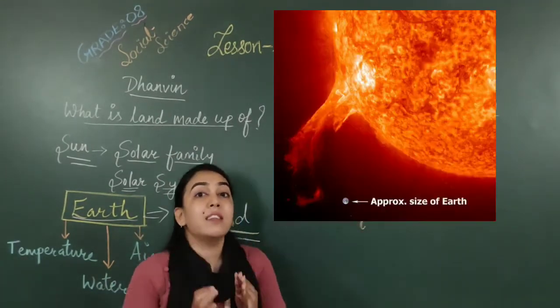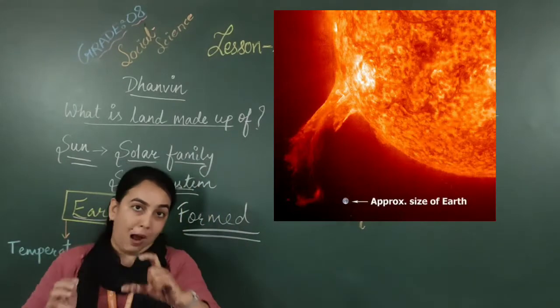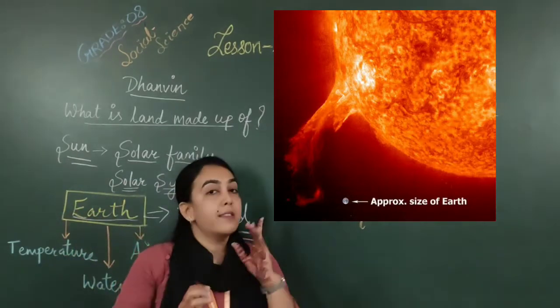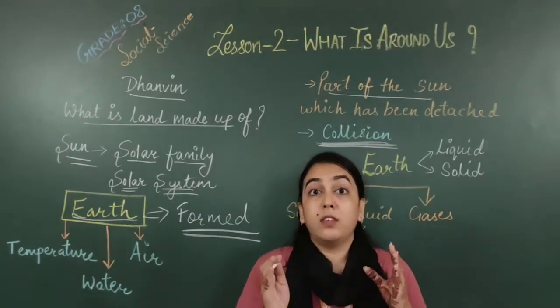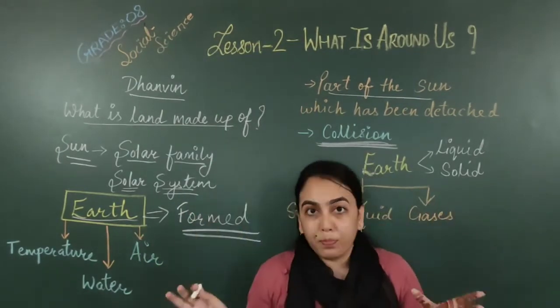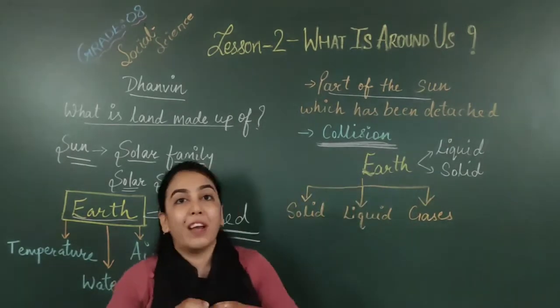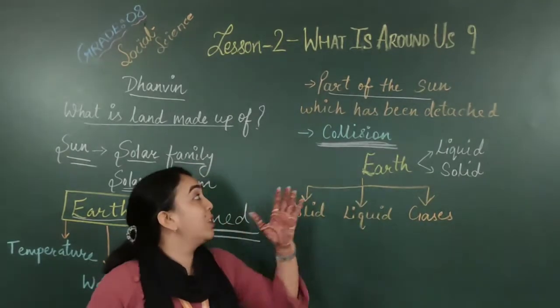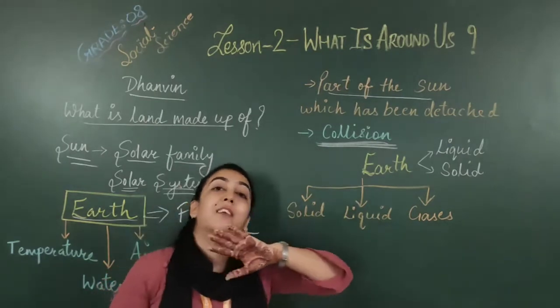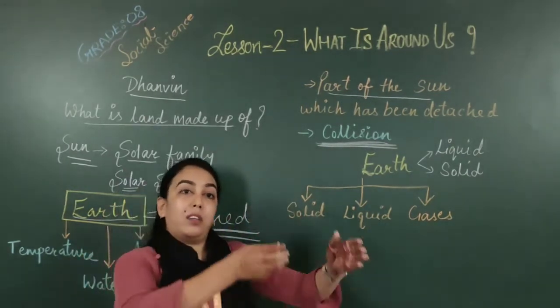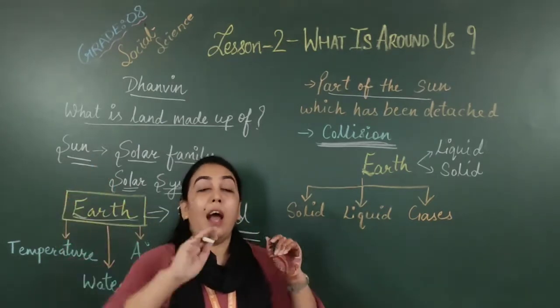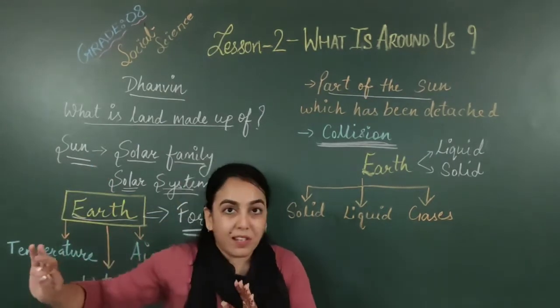What is the sun? The sun is a hot ball of fire. The temperature of the sun is very high. But when there was a collision, one part of the sun got separated from the sun, and that part went away and it was in space.